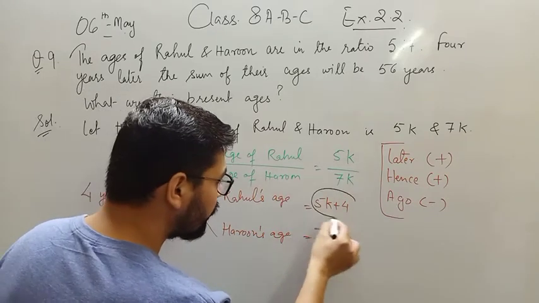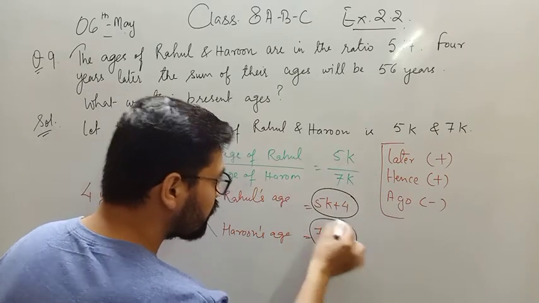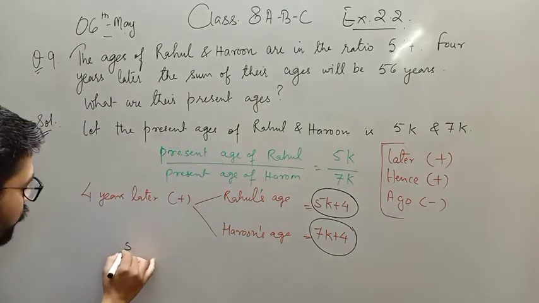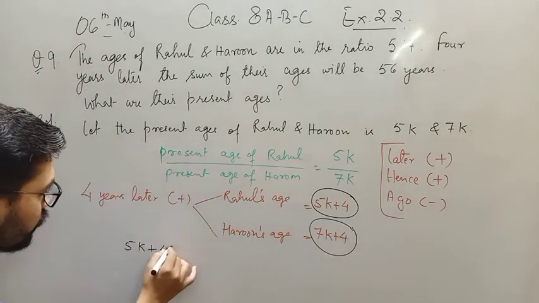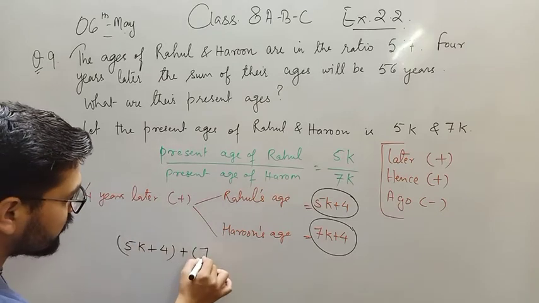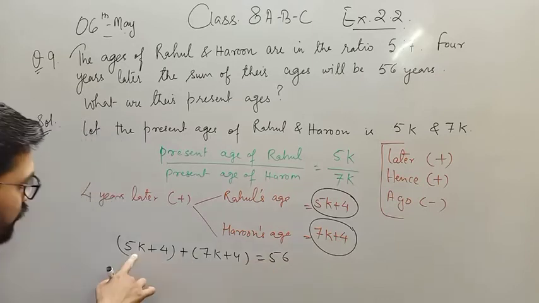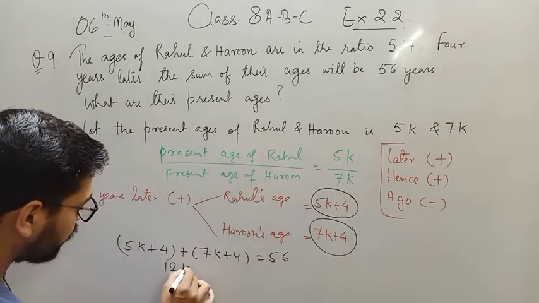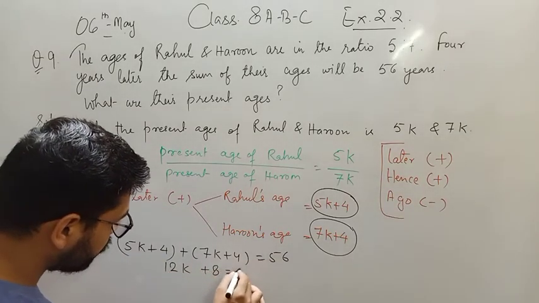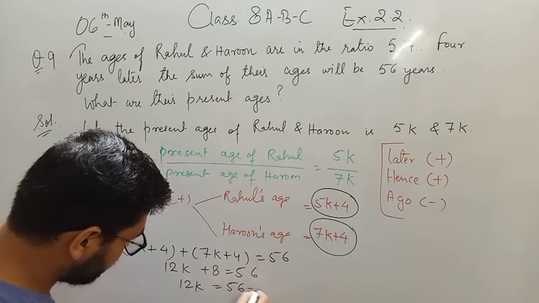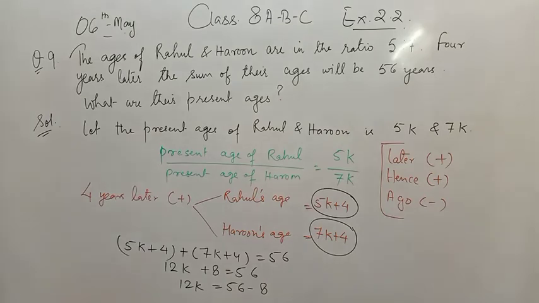Now the sum, or addition, of these two terms will give you 56. 5k plus 4 plus 7k plus 4 is equal to 56. 5k plus 7k is 12k, plus 8 is equal to 56. 12k equals 56 minus 8.